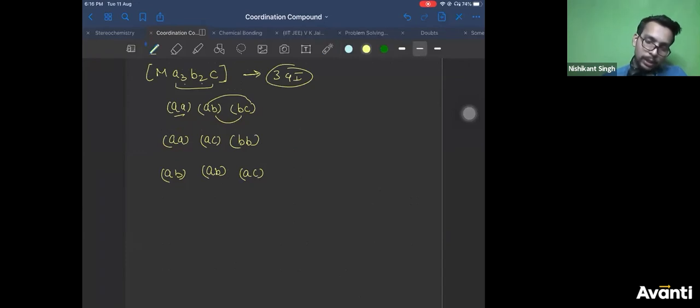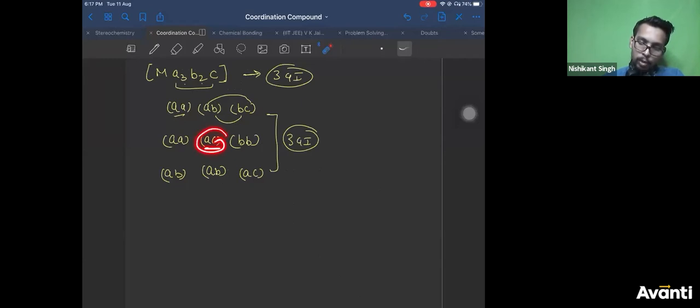So these are the only three geometrical isomers possible. You can check others also if you want. You can keep AC constant. A goes with B, AB. You will get same. Right? Then you keep AA constant. A goes with B, AB. B goes with C, BC. You will get this. Right?